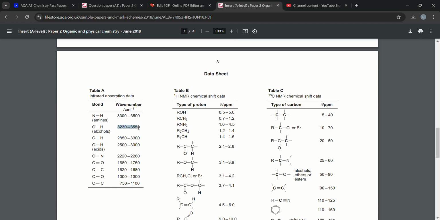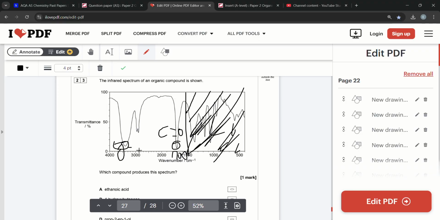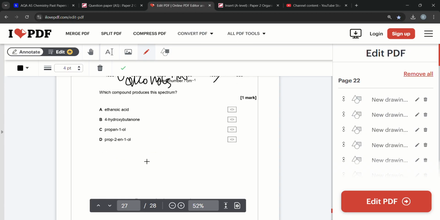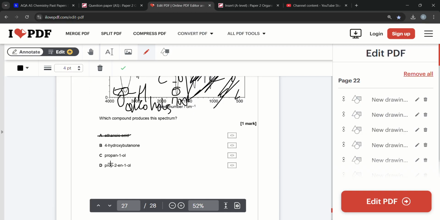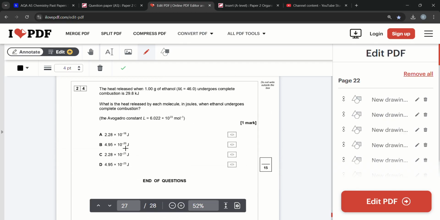It's not going to be a CH, it's going to be OH from an alcohol. So it's definitely not going to be ethanoic acid, because that's got OH from a carboxylic acid. Propan-1-ol doesn't have a C double bond O bond. Prop-2-en-1-ol also does not have a C double bond O bond. So the answer must be B, 4-hydroxybutanal. And that makes sense, it's got OH and it's got C double bond O.